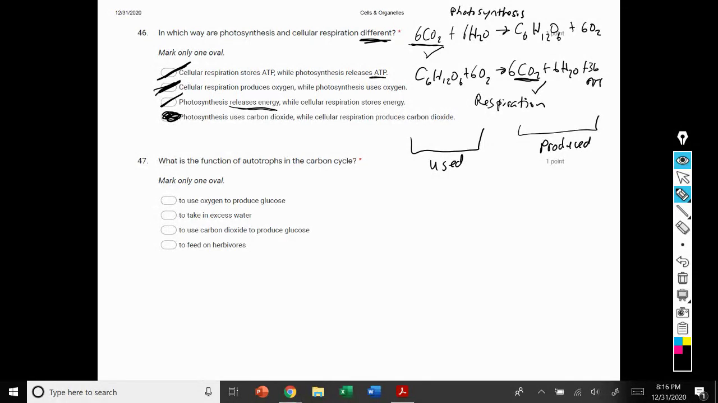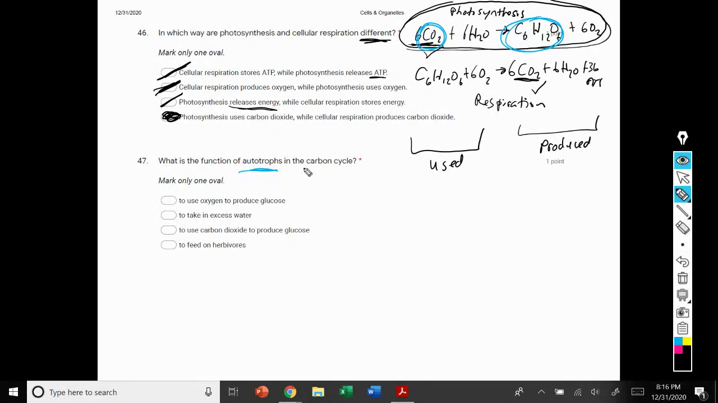47, what is the function of autotrophs in the carbon cycle? We can again use our formula for photosynthesis because autotrophs are plants, and plants go through photosynthesis. Those are organisms that make their own food. If we're looking at the carbon here, I'll use a different color to highlight it. CO2 has carbon and glucose has carbon. So if we're looking at the carbon cycle and what autotrophs do, we're looking at the formula for photosynthesis and paying close attention to the carbons in that formula. And so the first option says they use oxygen to produce glucose.